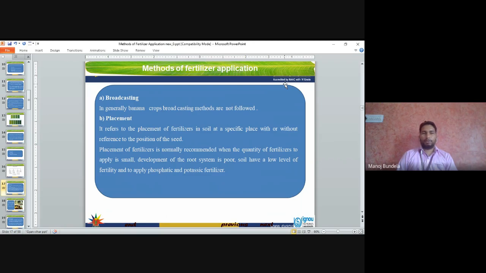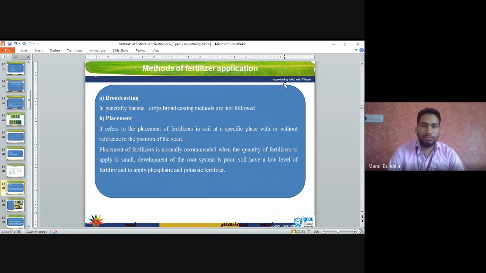Second is the placement method. It refers to the placement of fertilizer in the soil at a specific place, with or without reference to the position of the seeds. We place the fertilizers near the plant, 2 to 3 centimeters away from the plant. Placement of fertilizer is normally recommended when the quantity of fertilizer applied is small. If the quantity of fertilizer is large, we go for broadcasting, but if the quantity is less, we apply the placement method.